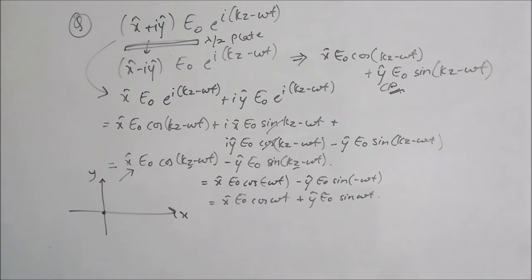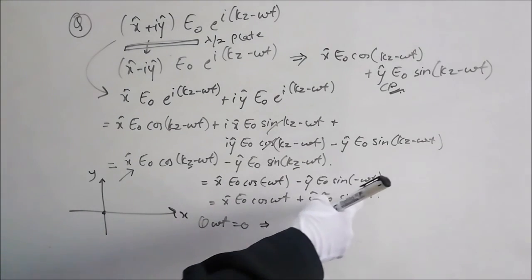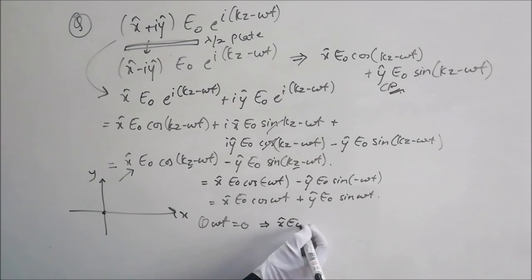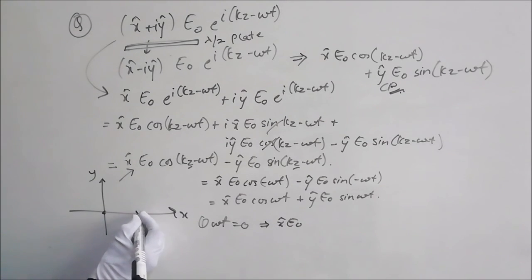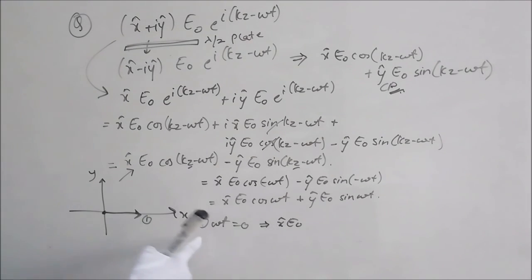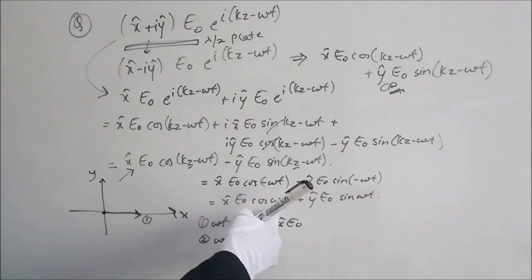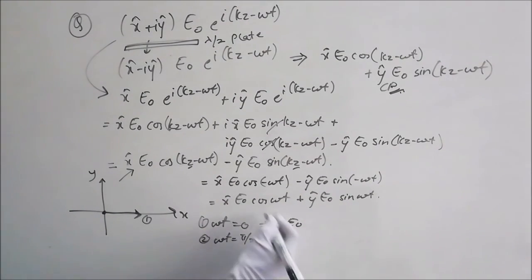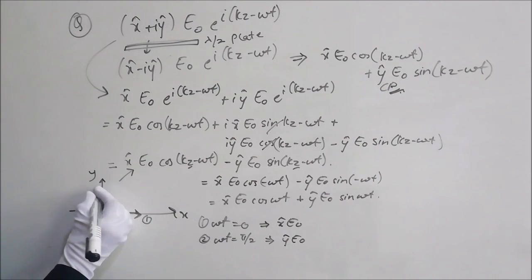Now what we do is, let's take the first case when omega t is equal to 0. Cos 0 will be 1, sin 0 will be 0. It will give us only x hat E naught, that is, the electric field is along this direction. I can consider this as my first term. Second, let's say omega t is equal to pi by 2. Cos pi by 2 is 0, sin pi by 2 is 1. So this term will be 0, and we will have only y hat E naught. Positive y hat means this will be along this direction.